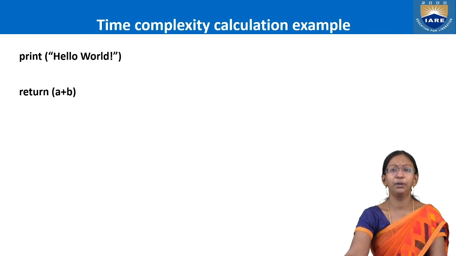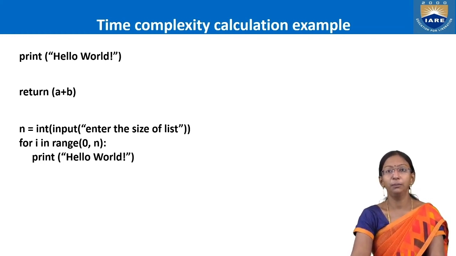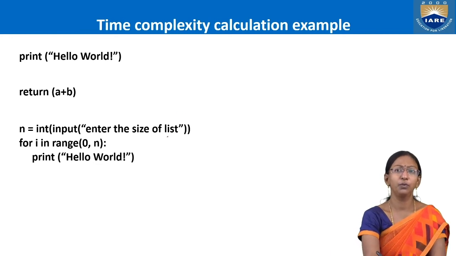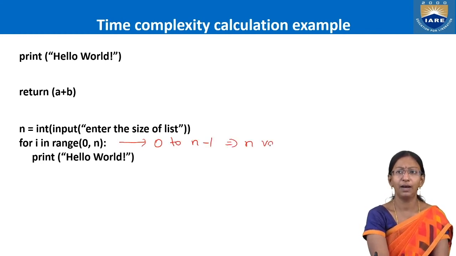Let me take a bit more complex example. Have a look at this. I am reading a variable n. It's a piece of Python code. I'm reading a value n, and then I'm going for a loop which runs from 0 to n minus 1, so a total of n values.